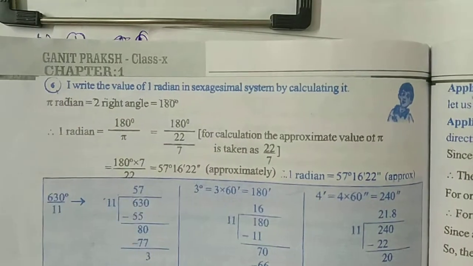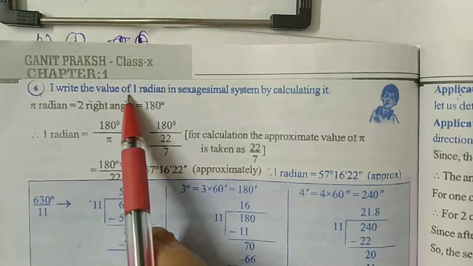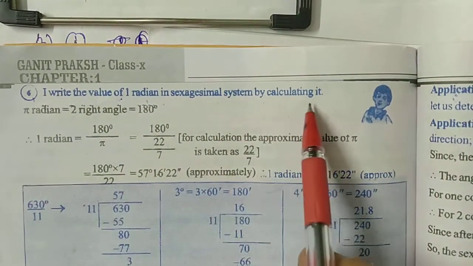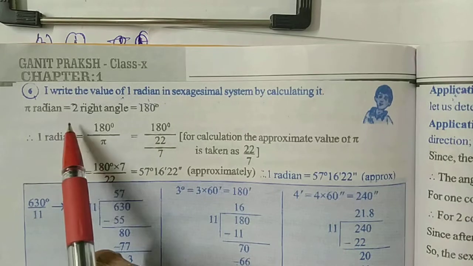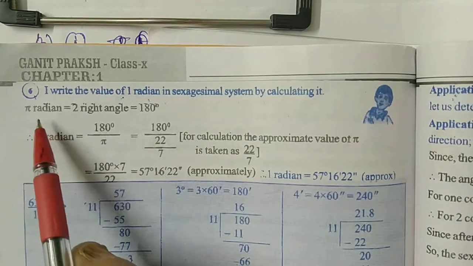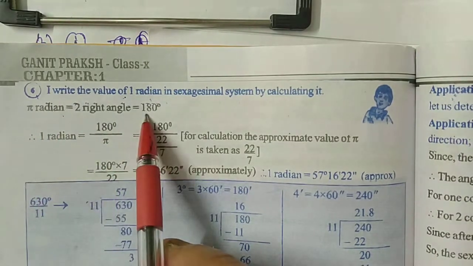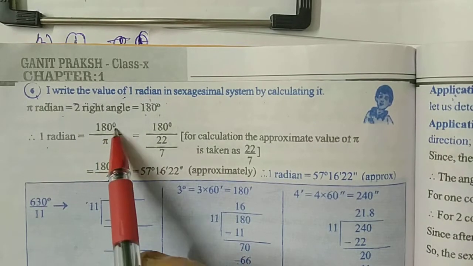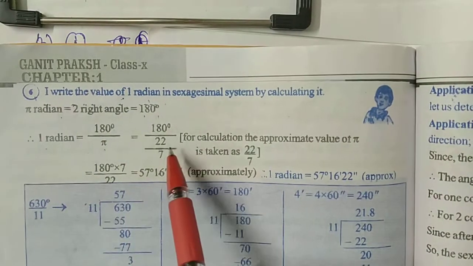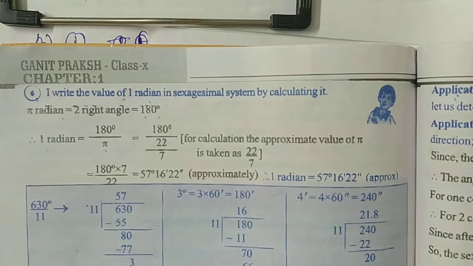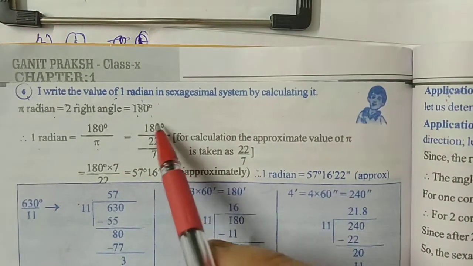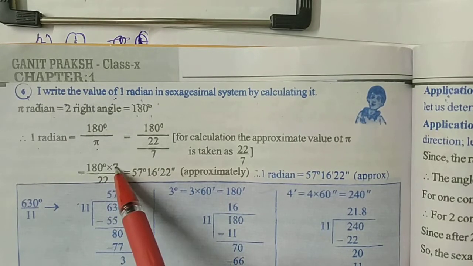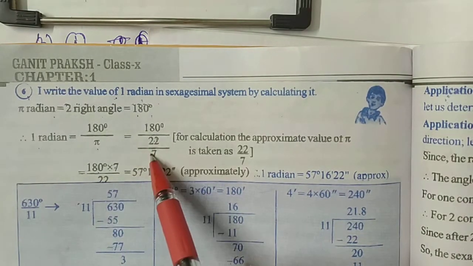This is question number 6. Write the value of 1 radian in sexagesimal system by calculating. So everyone knows that pi radian equals 180 degree. So 1 radian equals 180 by pi, and the value of pi is 22 by 7. Okay, so calculating this, 180 into 7 by 22.